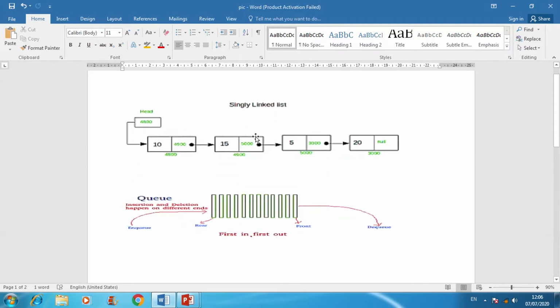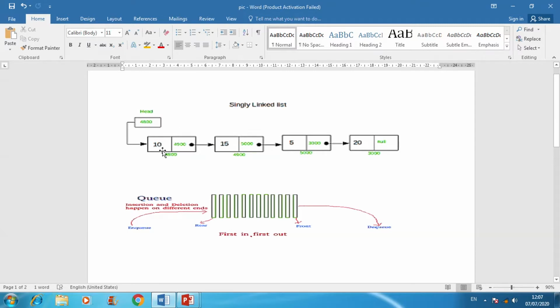The next linear data structure is the singly linked list. It can be a single linked list or a double linked list. We just have to know about what a linked list is. We don't consider what is single or double. We just know about the term linked list. A linked list consists of nodes. It contains 1, 2, 3, 4 nodes, and each node consists of two parts. The first part contains the information and the second part contains the pointer.